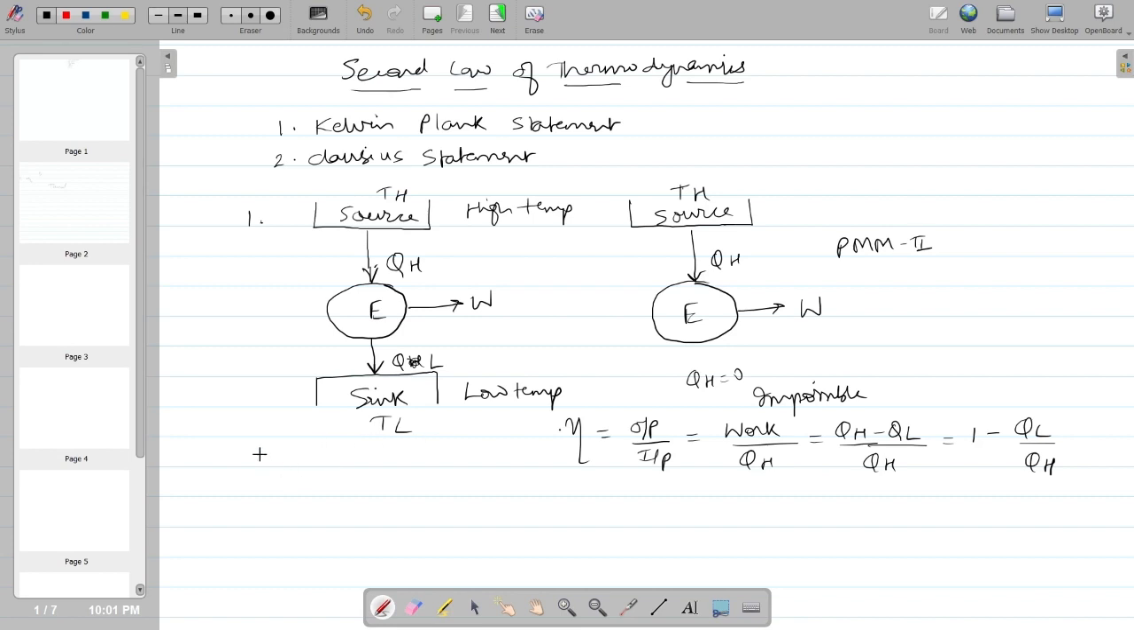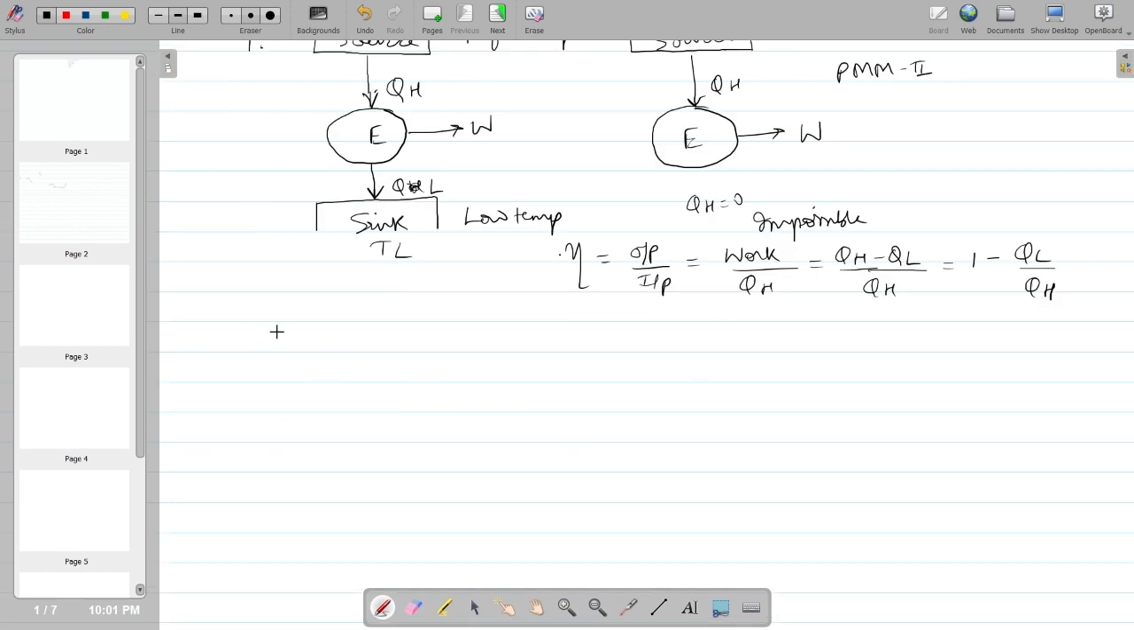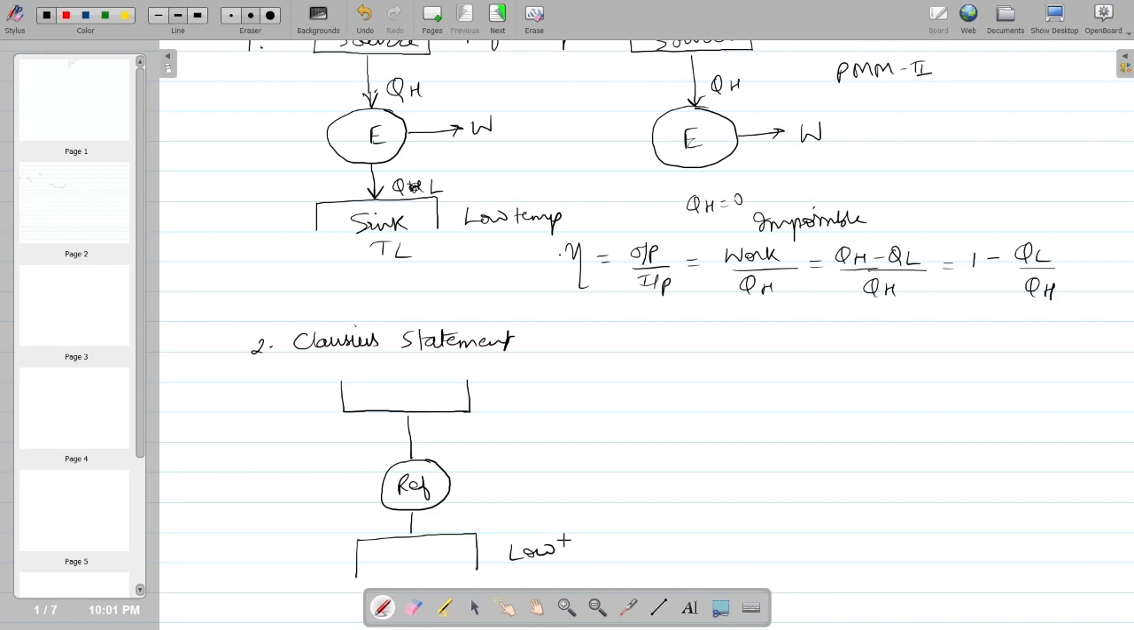The second statement is the Clausius statement. It states that it is impossible to construct a device which will remove heat from the lower temperature and give it to the higher temperature without the aid of external work. Here we had considered an engine; now consider a refrigerator, in which the evaporator is the source at the lower temperature and the other reservoir is at the higher temperature.